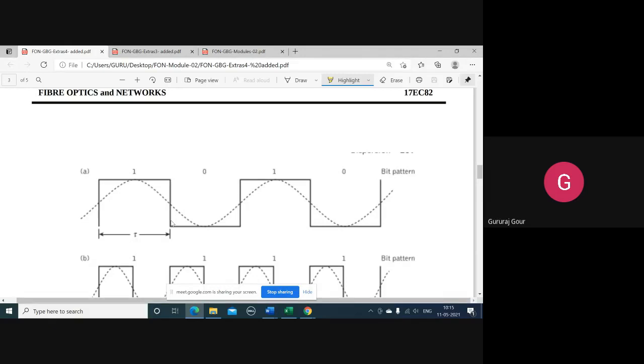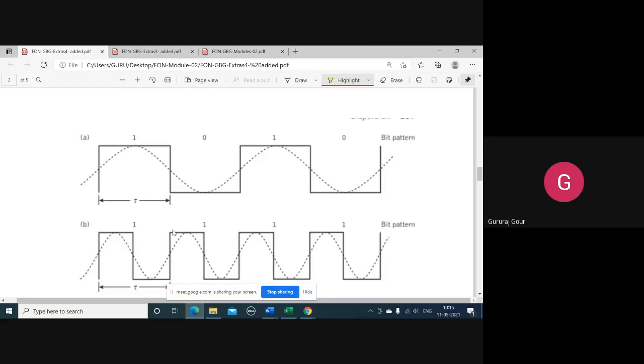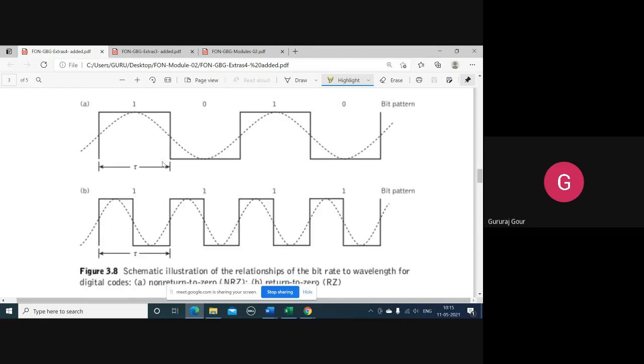That is NRZ. Whereas in RZ, one is maintained only for half of the width of tau. This is the RZ pattern, and the first one is the NRZ pattern. Are you understanding? One is maintained for the full duration of tau in NRZ, whereas it is reduced to half in RZ, return to 0.